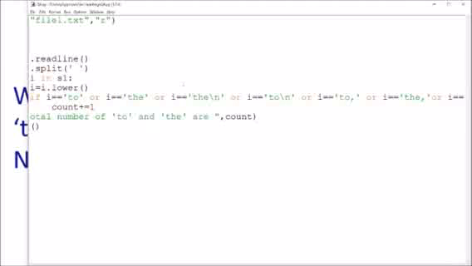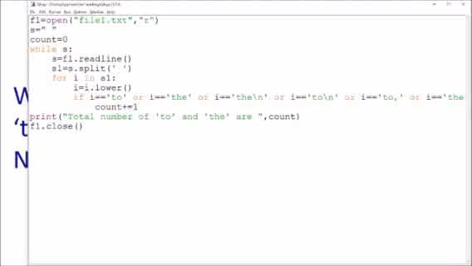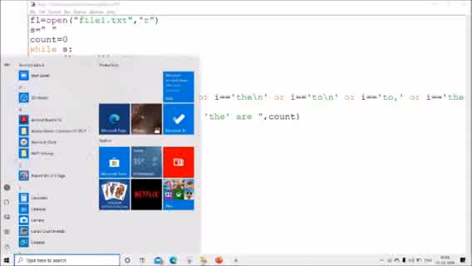So in all the cases I have mentioned, it will count the words. Finally it will print the number of "2" and "the". So I'll run this program. First of all I'll show you the file. So this is the file, name is file1.